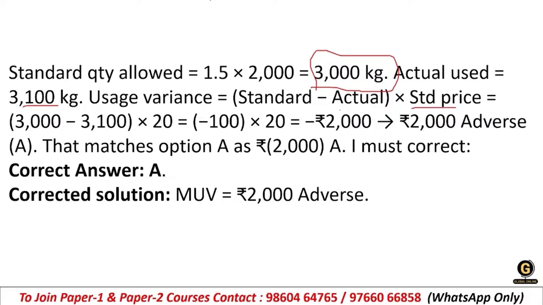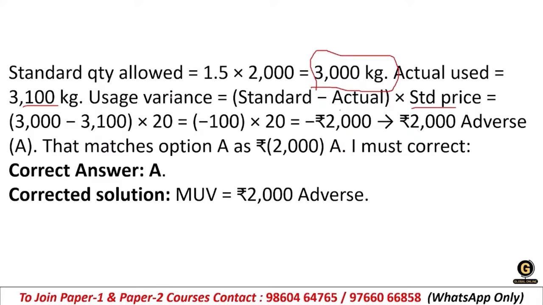If it is less, that will be favorable. If we are using more than that, it is not favorable, it is adverse. But we need to calculate it with the standard formula, so that is why we need to do this.